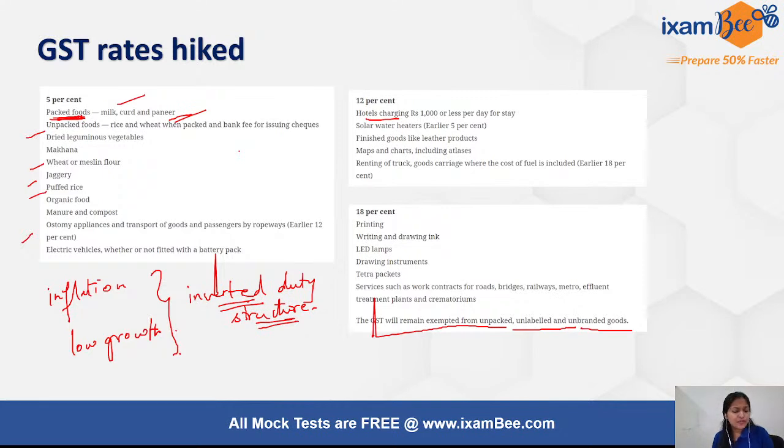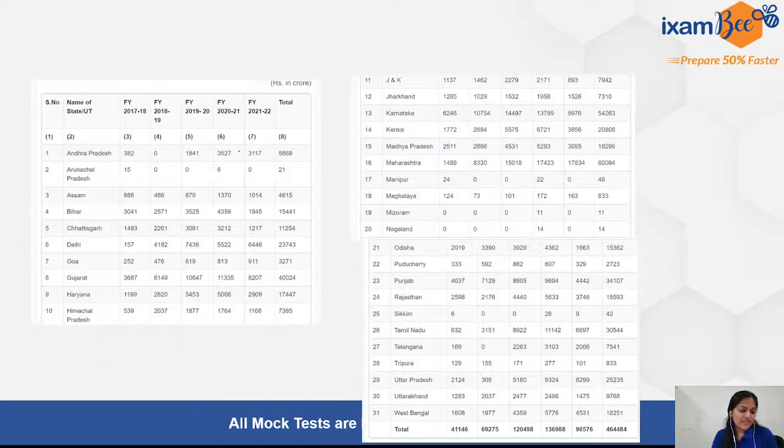So a lot of things will come out in future also related to GST. We should continue to remain aware. Some of the very common points I have discussed here. I have shown a list of the GST compensation which the states have got over the last 5 years, which has now been completed as part of the promise made to the states under GST introduction.